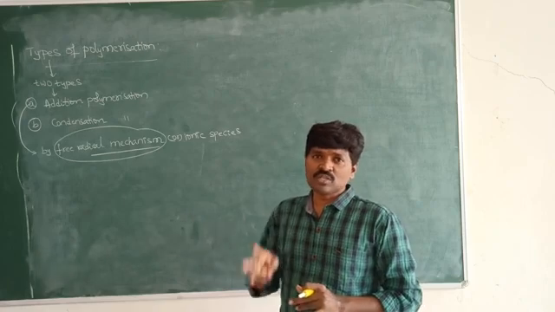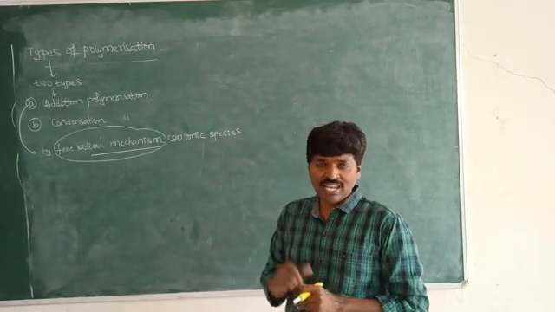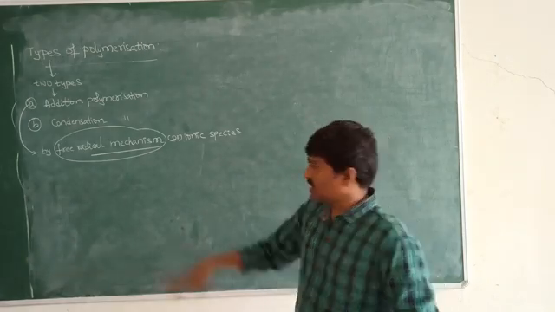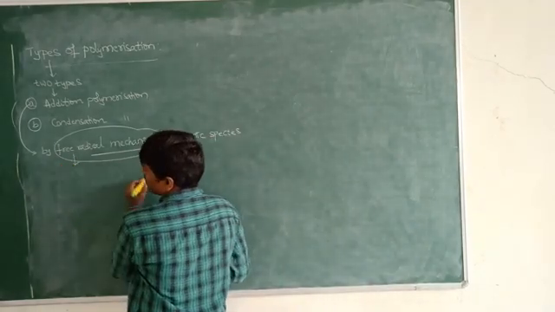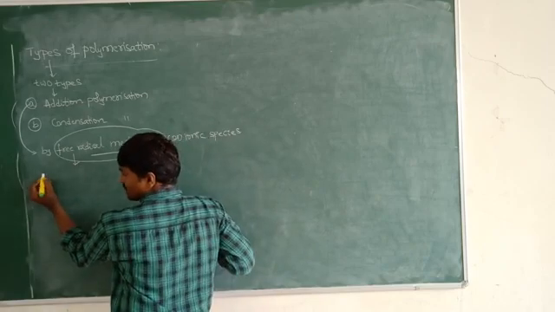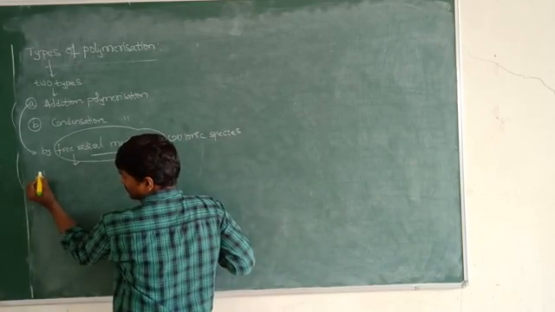During the course of the reaction we observe three steps. What are they?